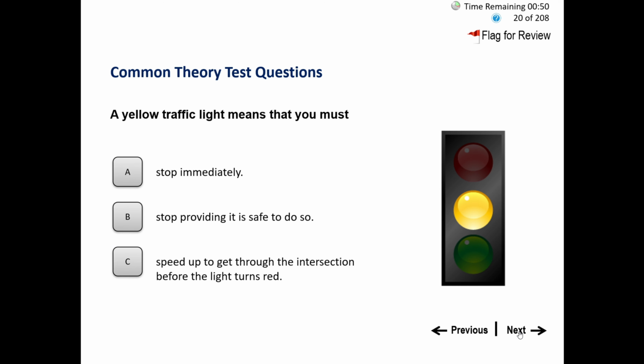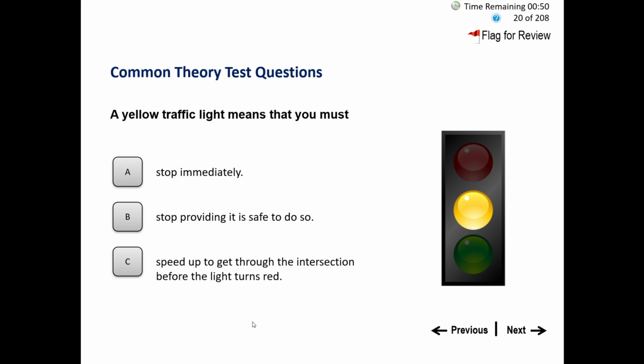A yellow traffic light means that you must A. Stop immediately. B. Stop provided it is safe to do so. C. Speed up to get through the intersection before the light turns red. Okay. The yellow light will turn on after the green light.